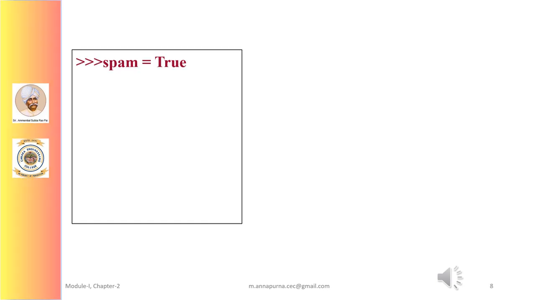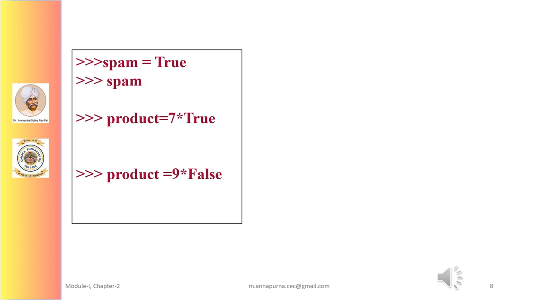Observe here that Boolean values are used in expressions and can also be stored in variables. Here are some examples. Suppose I type in an expression as spam equals True. Then what is the value stored into spam? It is True. We'll take up some more examples. Product equals 7 multiplied by the Boolean value True. Then what is the value stored into product? It is 7. Next, if I type in an expression as product equals 9 multiplied by the Boolean value False, then what is the value stored into product? It is nothing but 0.